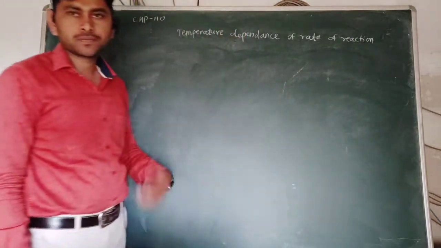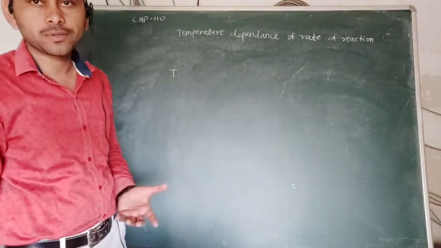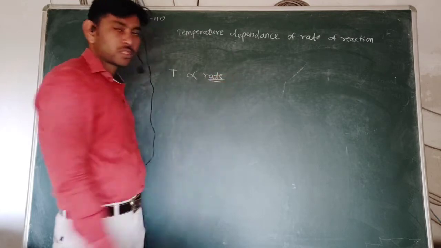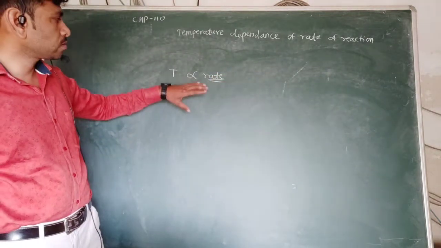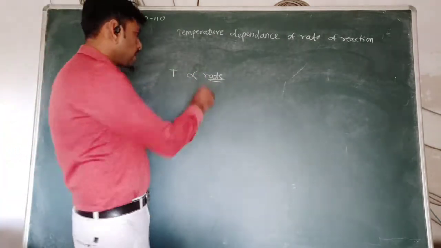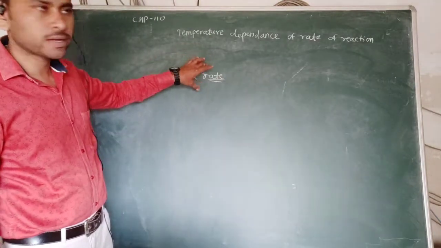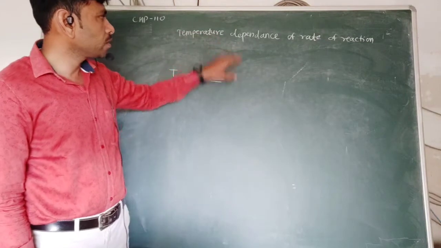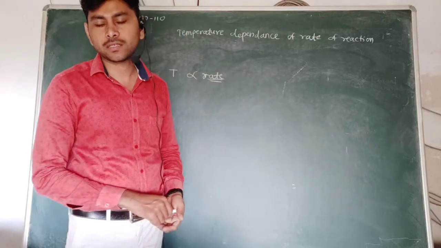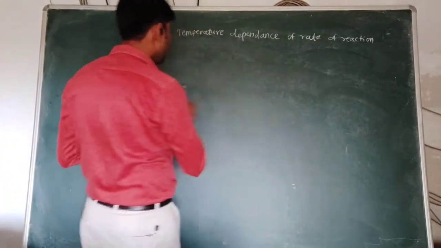In most cases, as we increase the temperature of the reaction, there will be an increase in the rate of reaction. Sometimes in some reactions the rate of reaction decreases, or in some reactions there will be no effect, but these are rare. Most of the time, when we increase the temperature, the rate of reaction increases. How this happens, we have to see here by the Arrhenius equation.